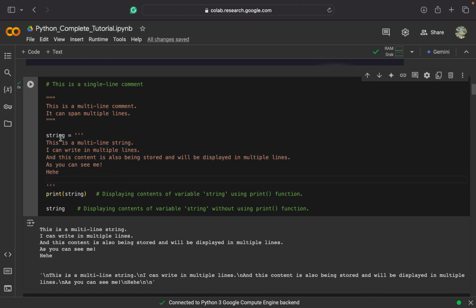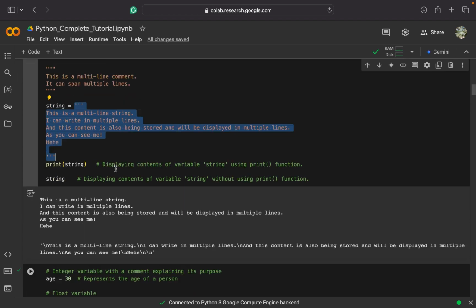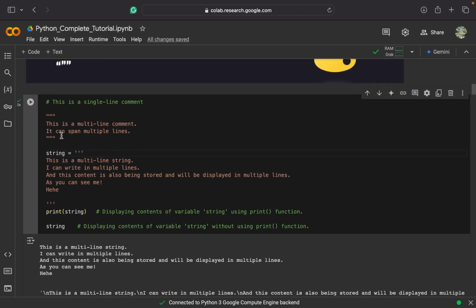As you can see here, I declared a string variable with the name string, and then I have stored some lines of content in this string variable, which is multi-line content. For storing this multi-line content in a string variable, I have enclosed the content within a pair of three single quotations, or I can also use double quotations here, as I discussed with you that are used for a multi-line comment.